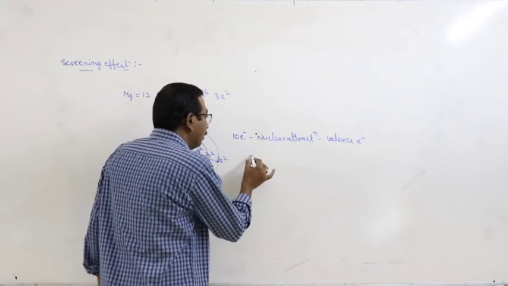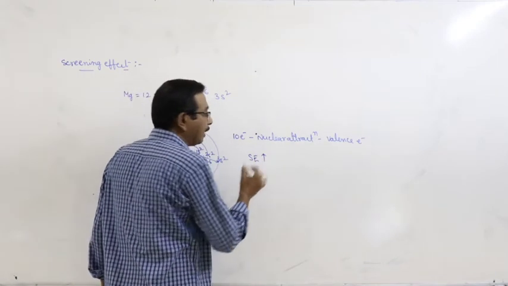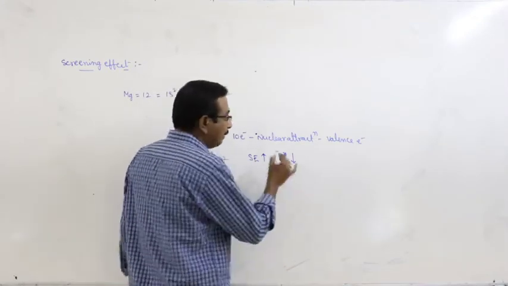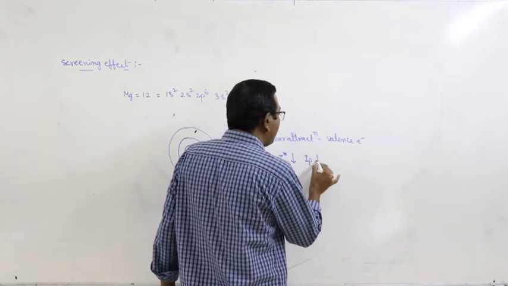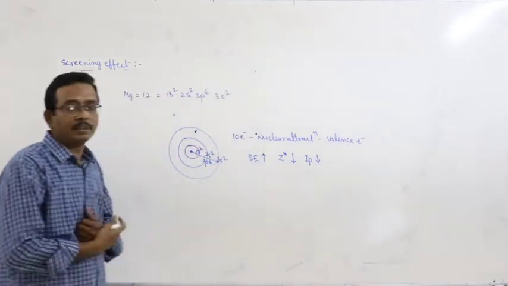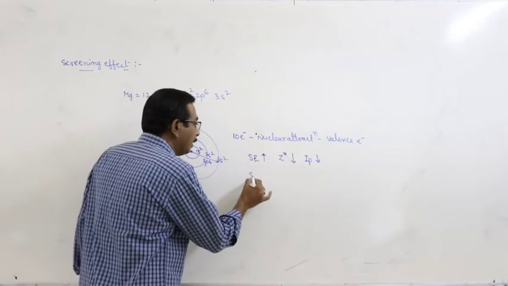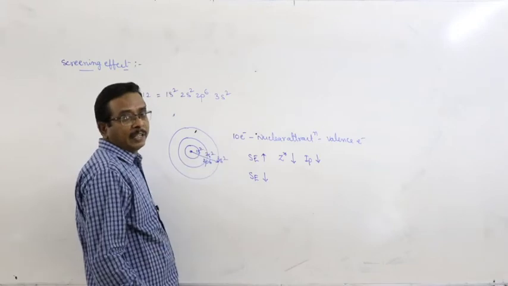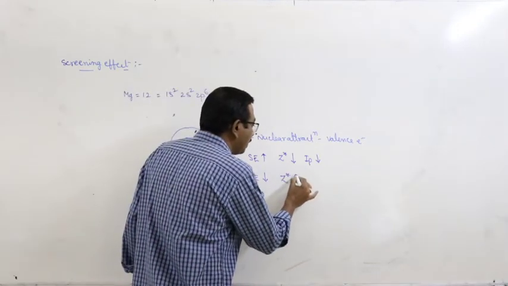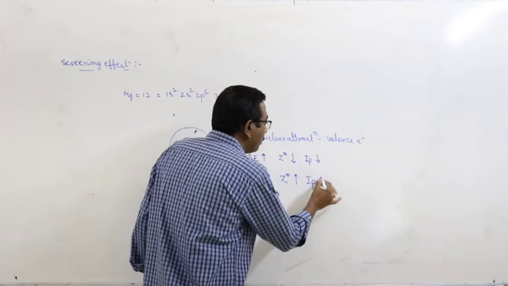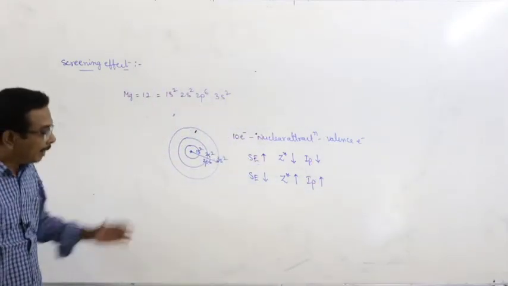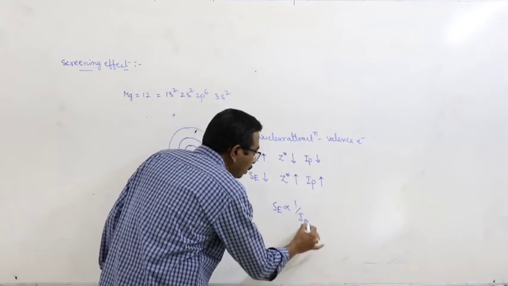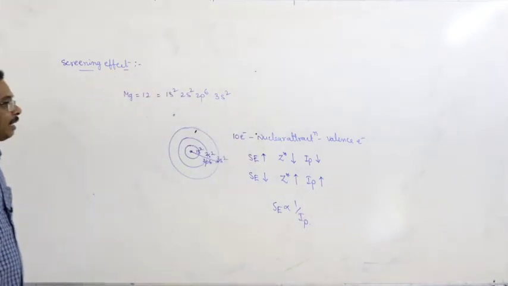With increase of the screening effect, the effective nuclear charge decreases. With the decrease of effective nuclear charge, IP value gradually decreases. In the same way, as the screening effect decreases, suppose there is no screening effect, then effective nuclear charge is more, then automatically IP value increases. Means screening effect is inversely related to ionization potential.